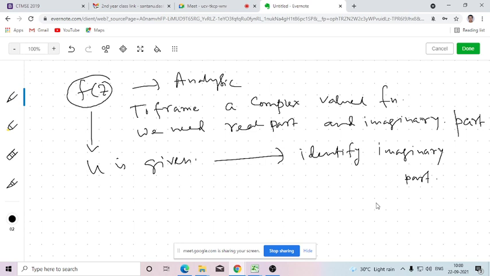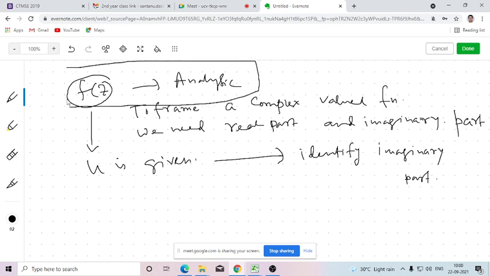Sir, how can we identify? I'm unable to understand. That will be discussed. This is only possible if the complex valued function is analytic. Otherwise, for an arbitrary complex valued function where the real or imaginary part is given, identifying the other is not possible. But it is only possible if f(z) is an analytic function.